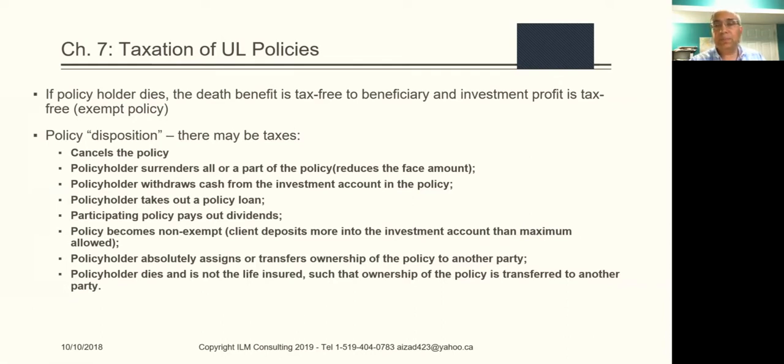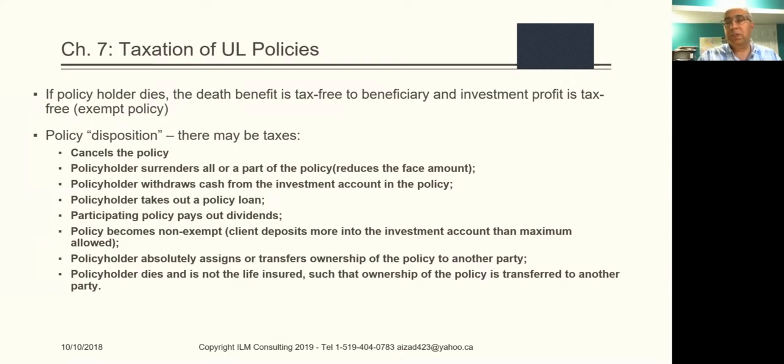If the policyholder surrenders all or part of the policy, suppose a person has a policy for $250,000 and says, I only need $200,000 now, I want to reduce my face amount. If they reduce that and they have investment in the policy, they may have to take money out of the investments because it is an extra amount. There's a maximum limit on how much you can put into a policy, and because of that there may be some taxation due.